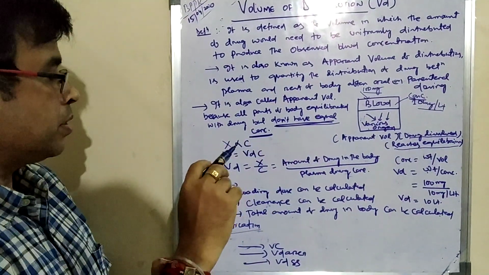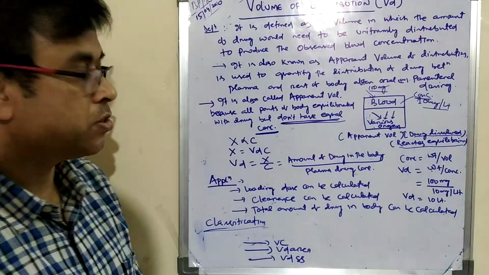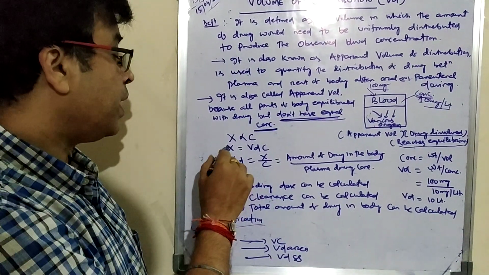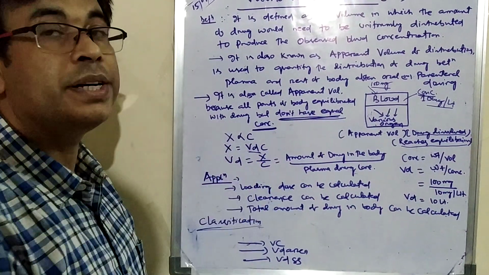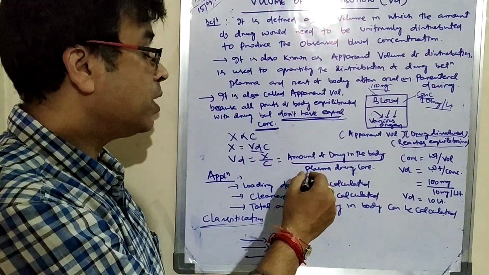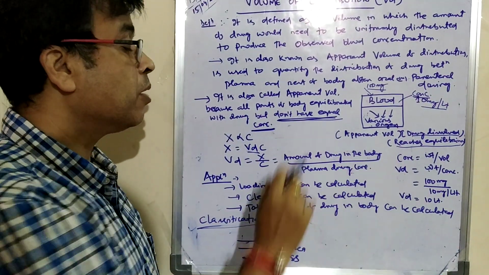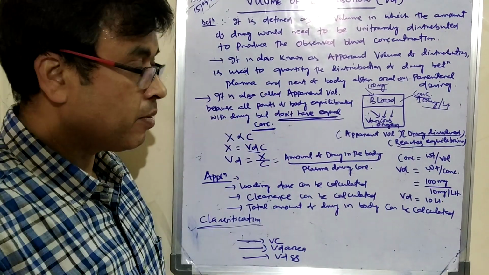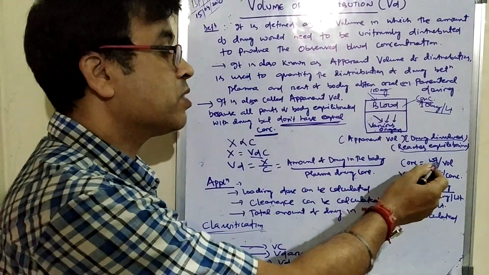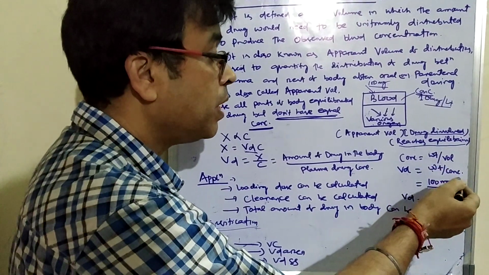Now for the calculation, X is directly proportional to C, where X is the amount of drug in the body and C is the concentration of the drug. So X is equal to a constant times C, called Vd. Then Vd is equal to X by C, the amount of drug in the body divided by plasma drug concentration. In the general equation, concentration is equal to weight or mass by volume, so volume is equal to mass by concentration.